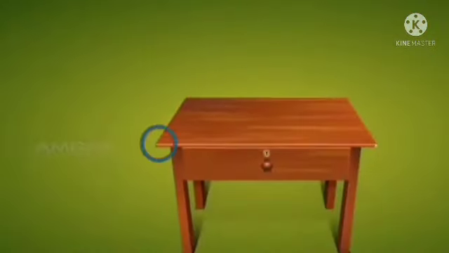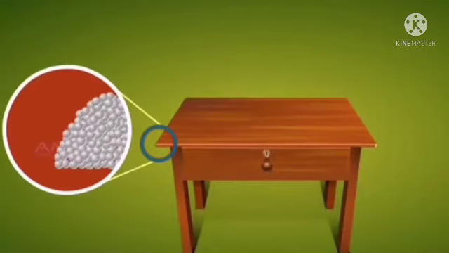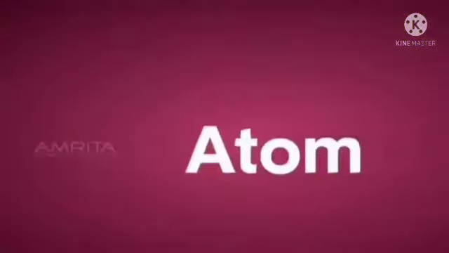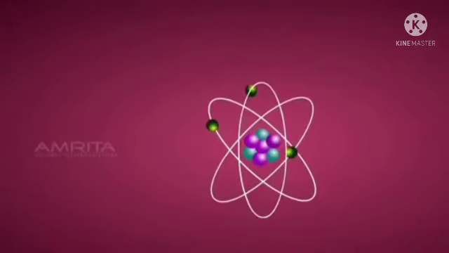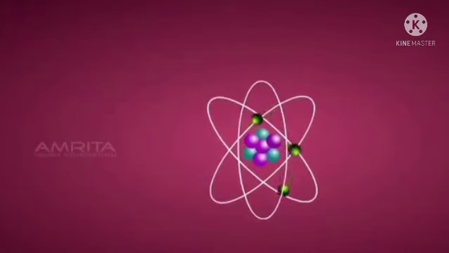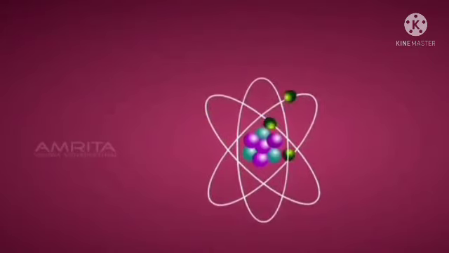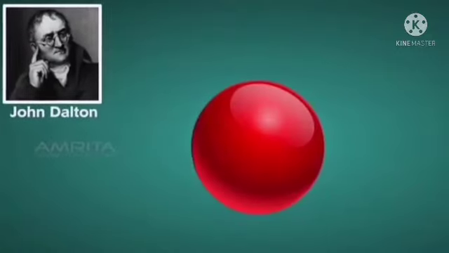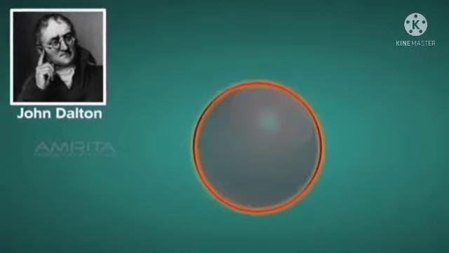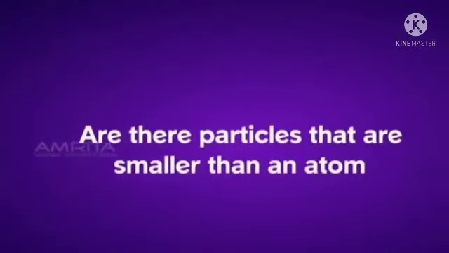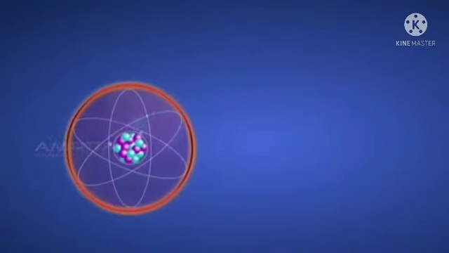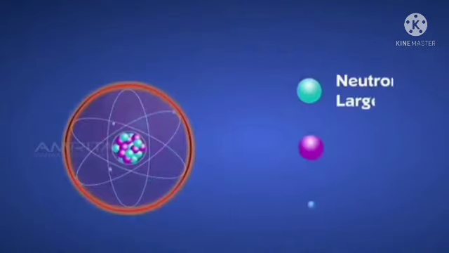Everything in the universe is made of atoms; atoms are the general term used to describe pieces of matter. That is, matter is composed of atoms. That brings us to the question, what is an atom? An atom is a basic unit of matter that consists of a dense central nucleus surrounded by a cloud of negatively charged electrons. John Dalton proposed that atoms are indivisible and indestructible. That is, something can be said to be an atom only if it is not composed of further particles.